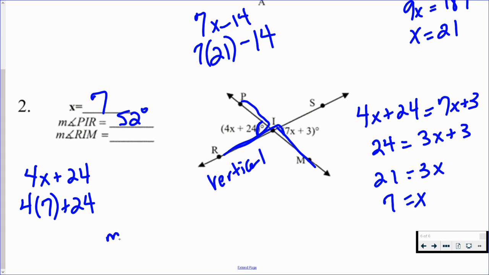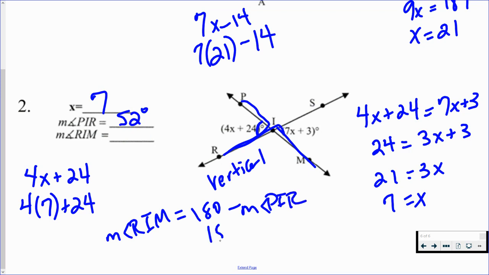So if we want to get the measure of angle RIM, we should be able to take 180 and subtract the measure of angle PIR. So we just need to do 180 minus 52. We just found that 52. So if we subtract 52 from 180, that leaves 128 degrees for the measure of angle RIM.